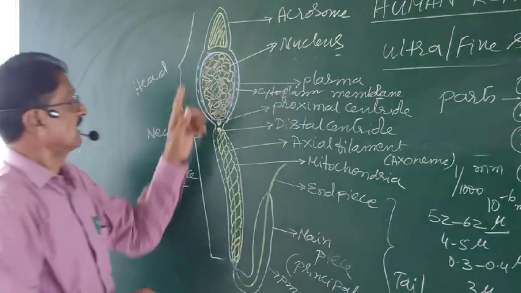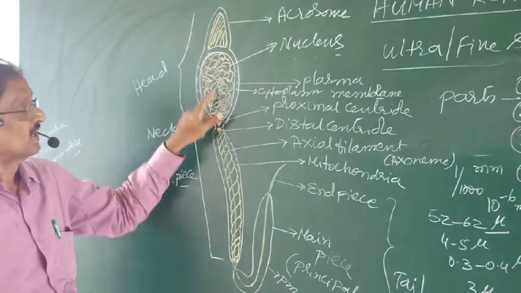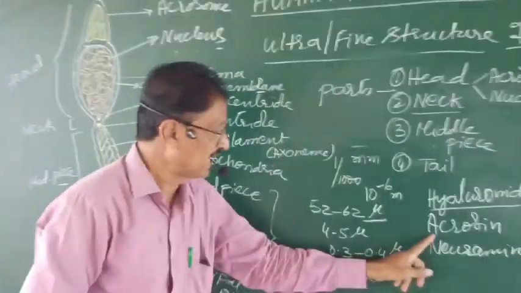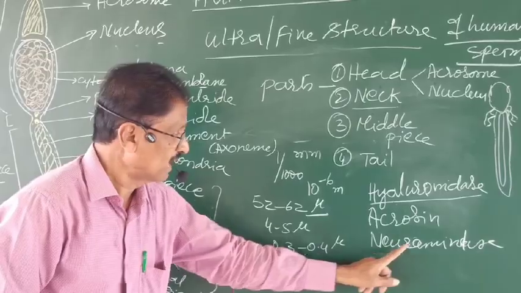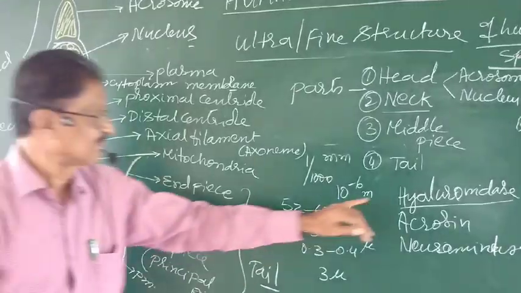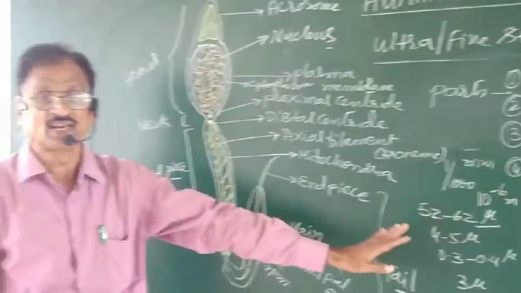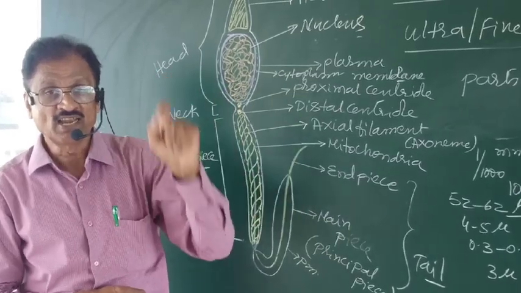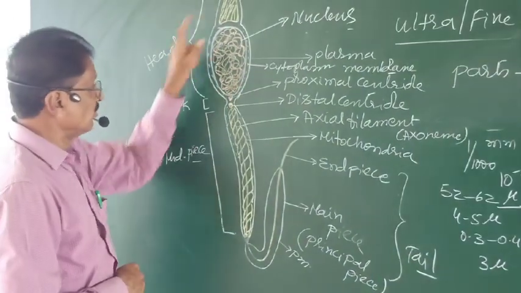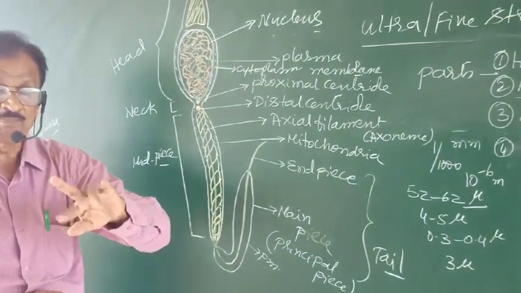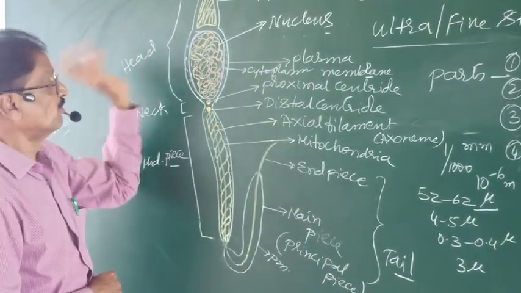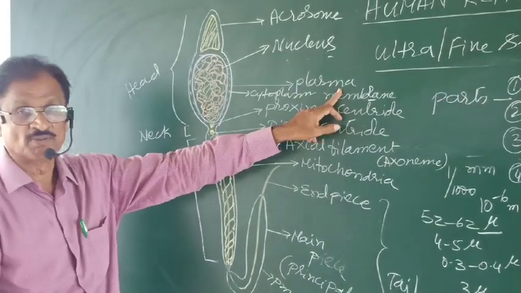What does it contain? Acrosome and nucleus. Acrosome contains enzymes like hyaluronidase, acrosin or neuraminidase. So in man, these enzymes are there. Hyaluronidase and the others are all hydrolytic enzymes. They are helpful in penetrating the sperm into the egg. Now, the nucleus is quite large, containing a haploid set of chromosomes. It is surrounded by a little amount of cytoplasm enveloped by plasma membrane.